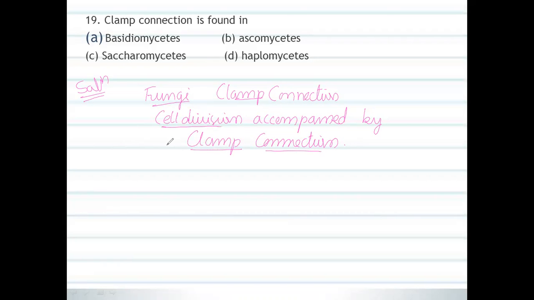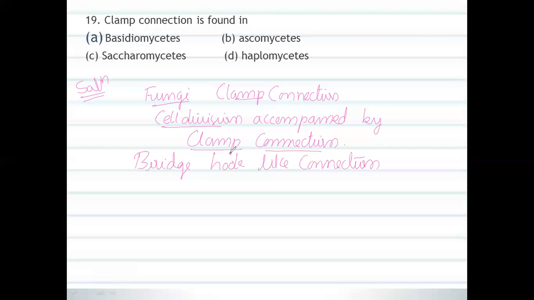During the time of cell division, the clamp connection takes place, especially in basidiomycetes. These are bridge, hook-like connections. So they are bridge, hook-like connections. Through the clamp connections, nuclei migrate through the hyphae by bypass.